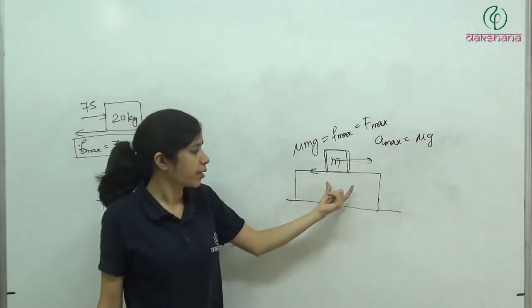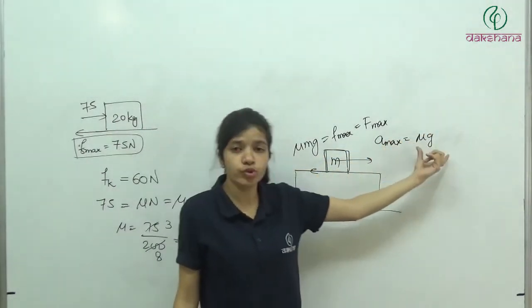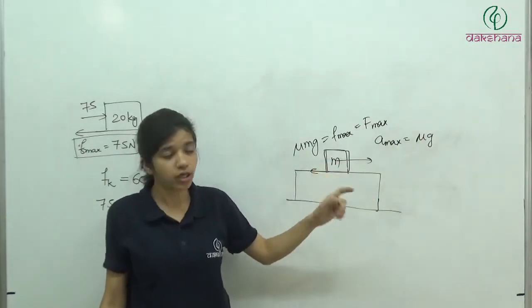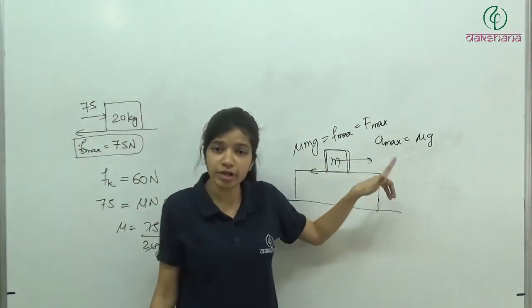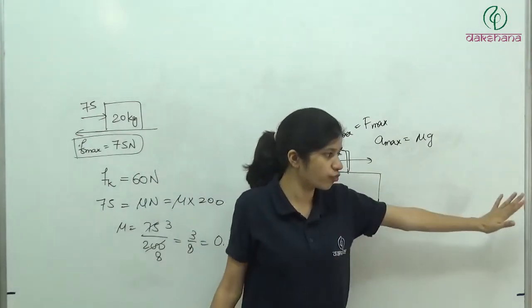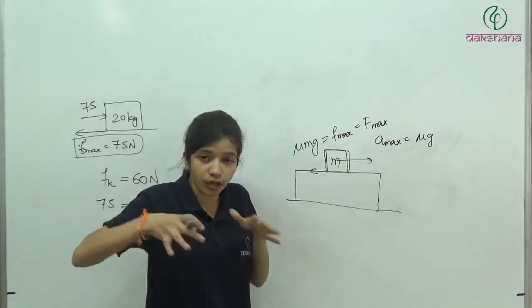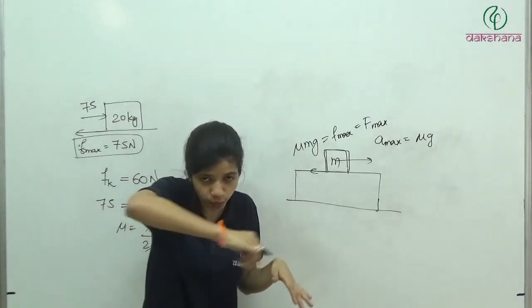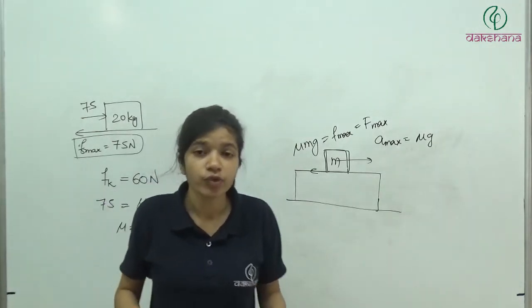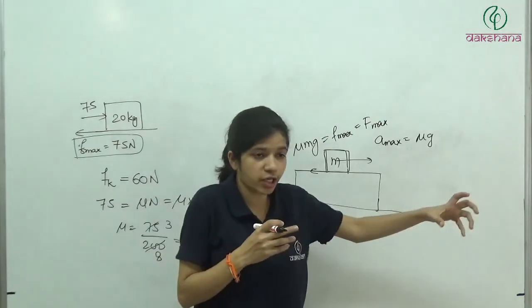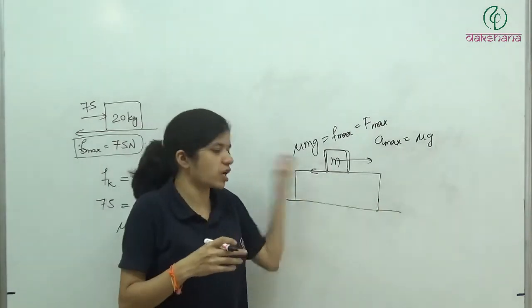So if the bus is moving with acceleration mu g or lesser acceleration, then this block will move with this. Otherwise what will happen? This bus will move faster and this block will start moving. If you see sitting on the bus, this block will appear to be moving in backward direction. Clear है? जब जैसे बस को accelerate करो, suddenly हम पीछे आते हैं, वैसे this block will start moving backward.